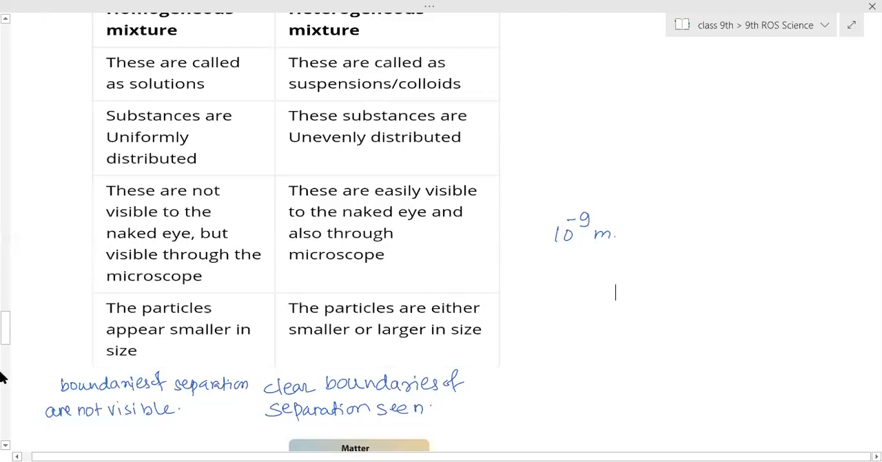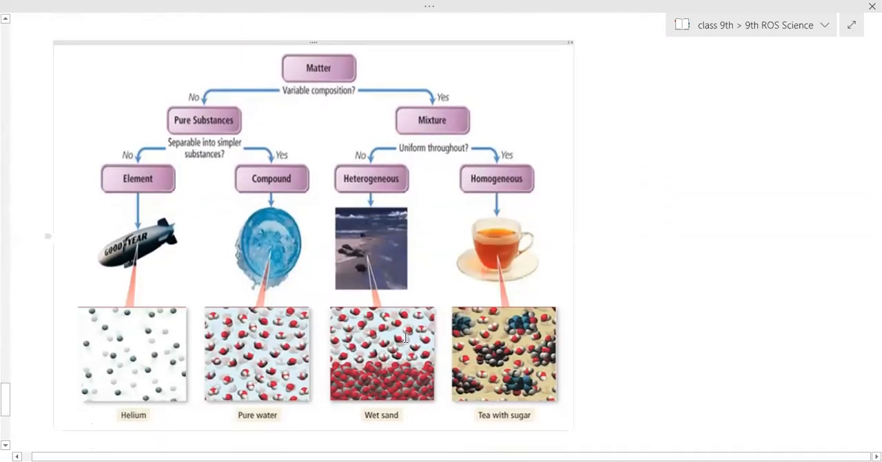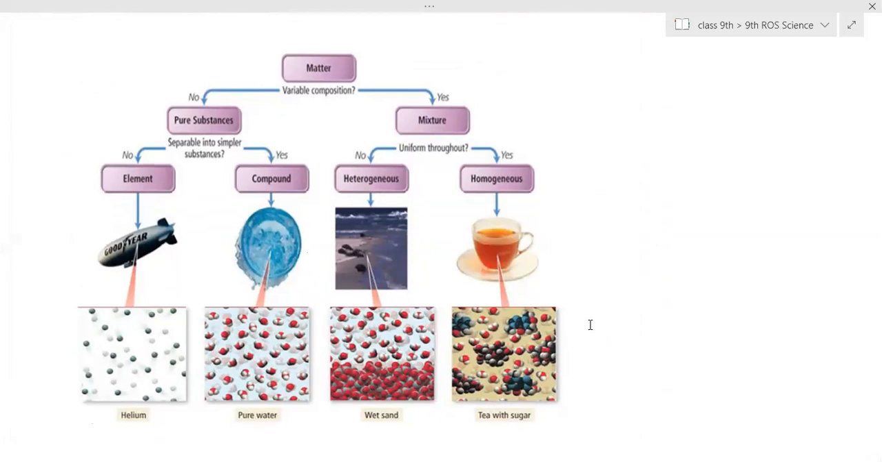Okay, so here you can see the structures. This one is pure and homogeneous. The particles cannot be seen through a microscope either. They are so small that we are not able to see them. But under an ultramicroscope, which is used to visualize atoms and molecules, we can.